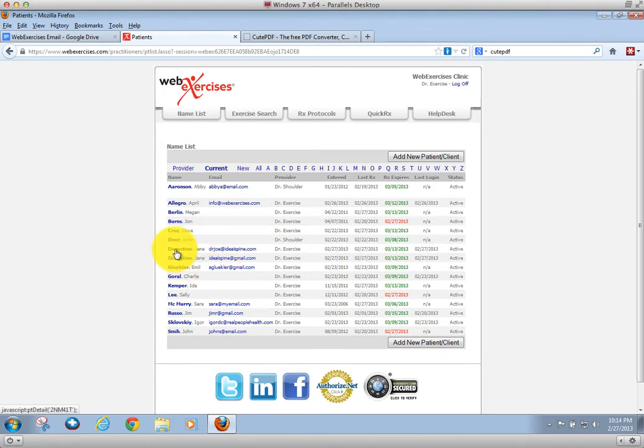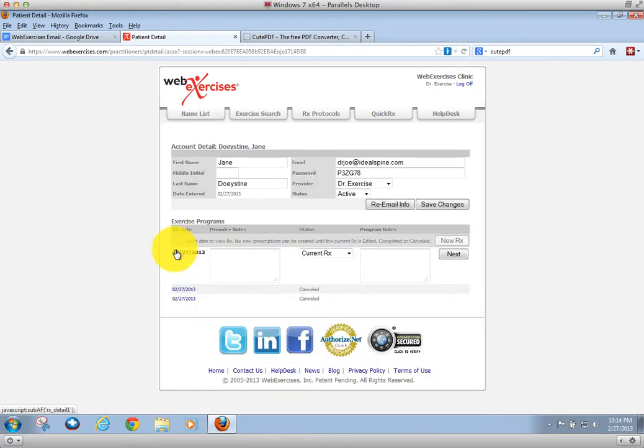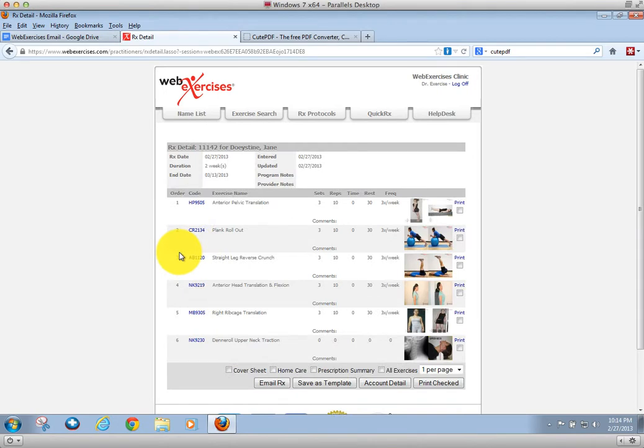The patient that I prescribed is Jane right here. And if I want to see the exercises, this is the latest one that I did. Again, you get to this, but notice you have a lot more control. We can change prescription protocols, do quick prescriptions. You can email again, save these as templates, change the account, so many different things. You can print summaries. So what I want to do is print summaries of all exercises, and let's go ahead and do 4 per page.